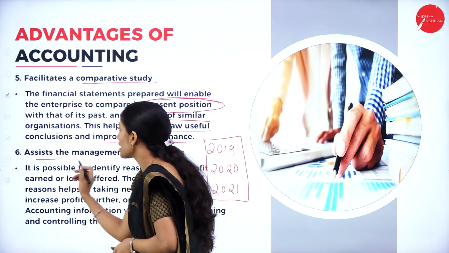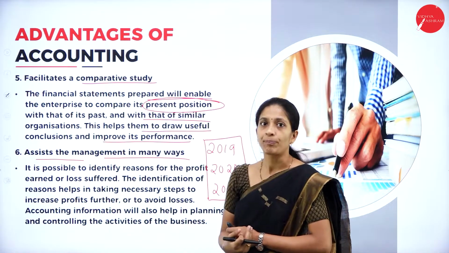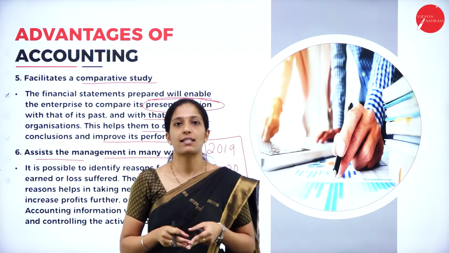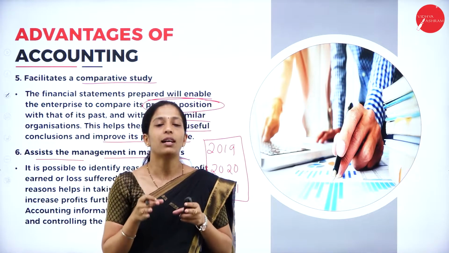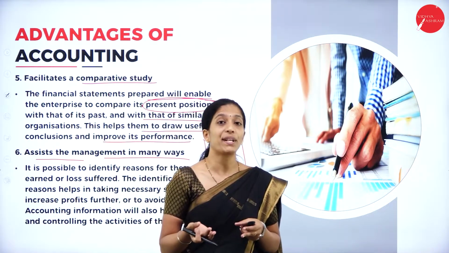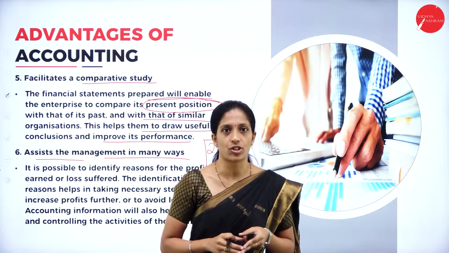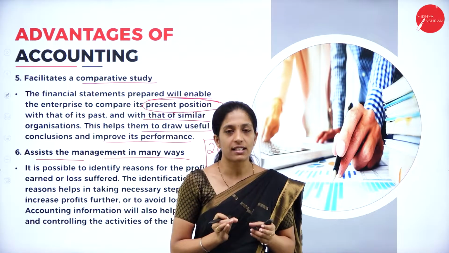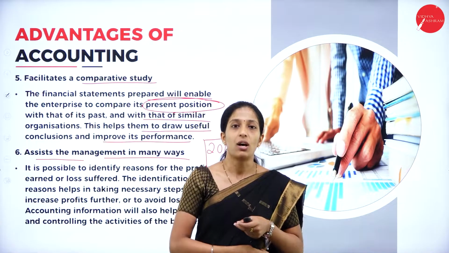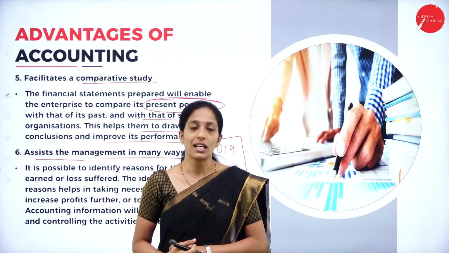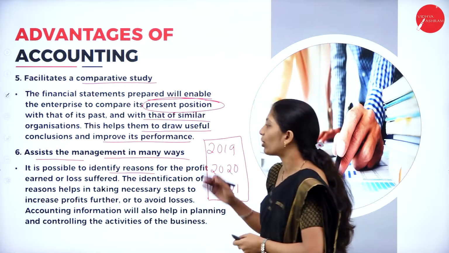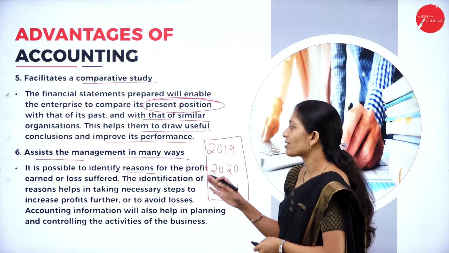Next one is, it helps to assess the management in many ways. Of course, if we know the exact financial results of a particular organization, we will come to know how the management has to be run. So, what are the measures that can be taken in order to improve the organization? In order to take a particular decision, this financial information, or the accounting information, plays a very important role. So, it is possible to identify the reasons for the profit earned or the loss suffered.